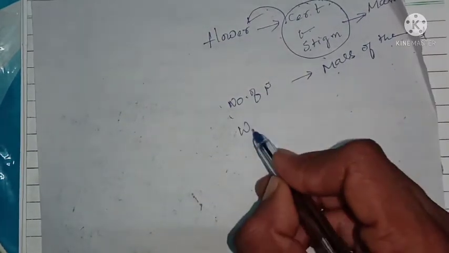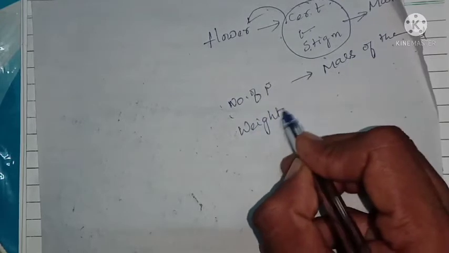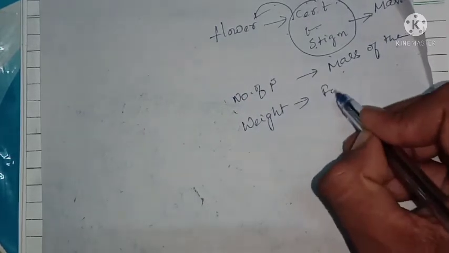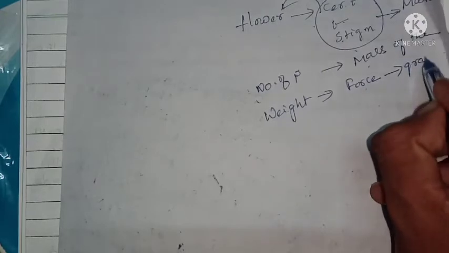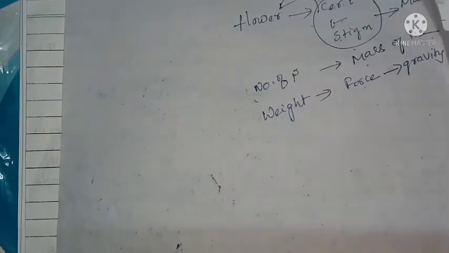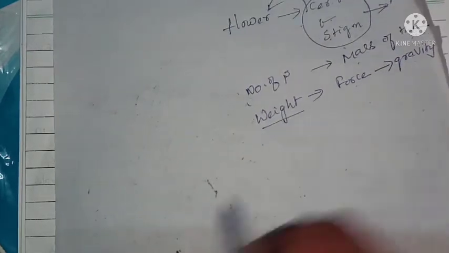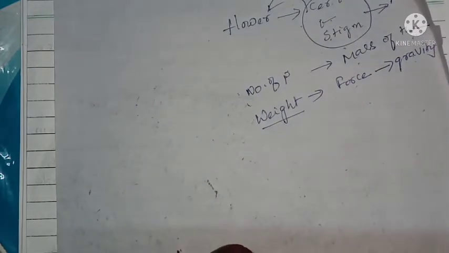But weight is different. Weight is nothing but the force exerted by a body towards gravity. Because of gravity, a type of force is exerted towards the center of the earth, and that force is nothing but weight.